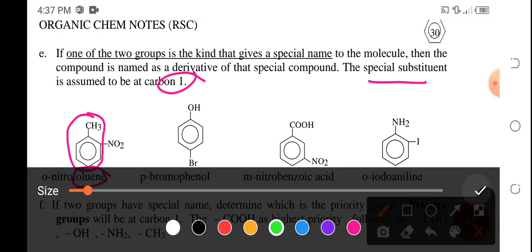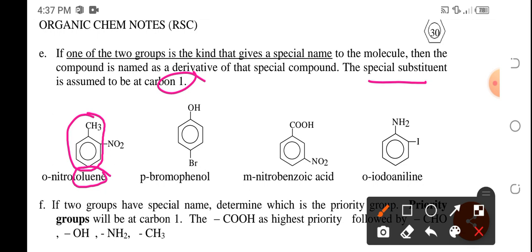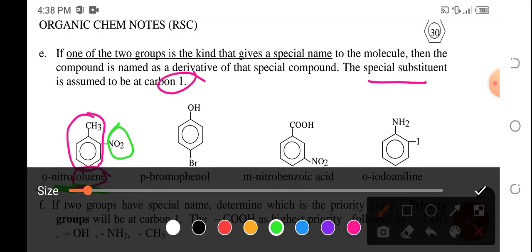And then, what is not included in this group is the NO2. So, we have to name that one. That is nitro. Okay, so, they are on ortho position, so that is ortho-nitrotoluene. Okay?